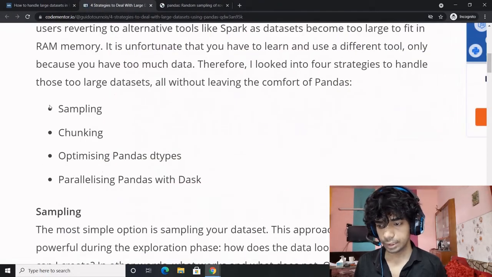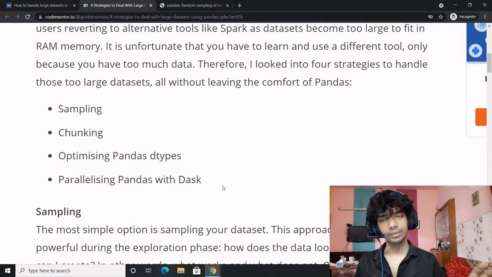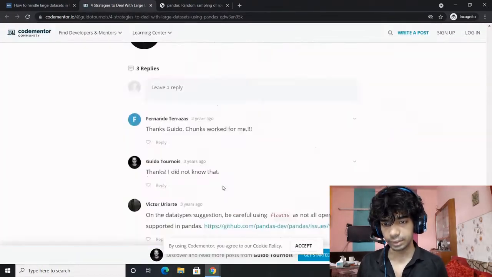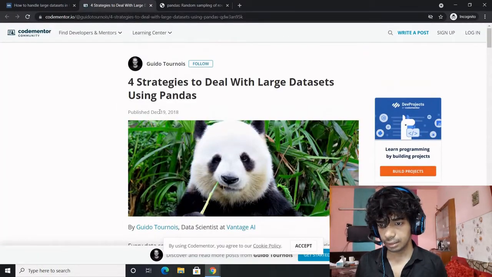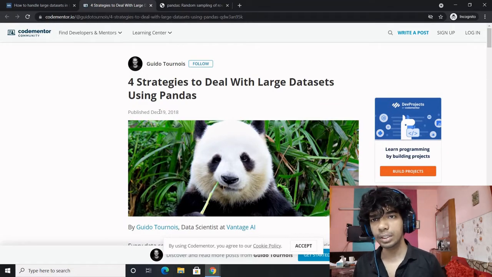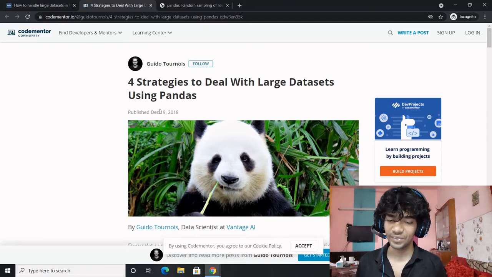So here are also the three methods. You can use sampling, chunking, pandas dtypes, and parallelism with Dask. These are the methods to deal with large datasets, which we have already covered. Now let's move on to our next topic. Our next topic would be reading a code example, which is quite interesting, and I found it on the internet. So we'll be discussing that.